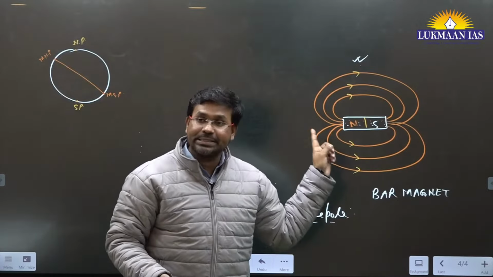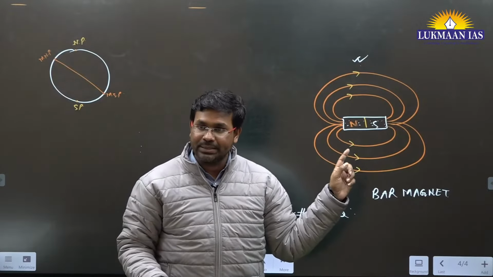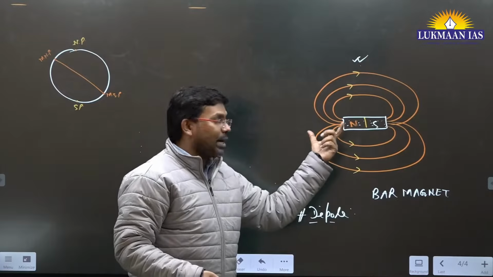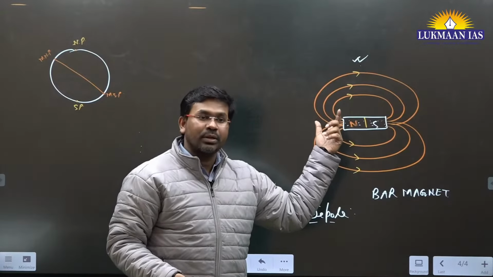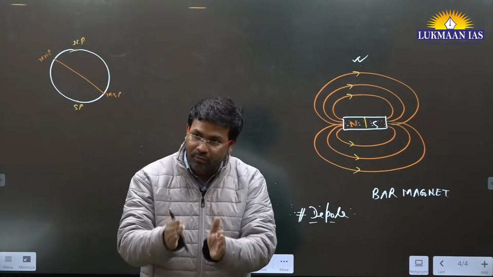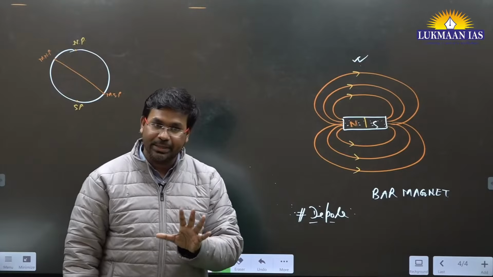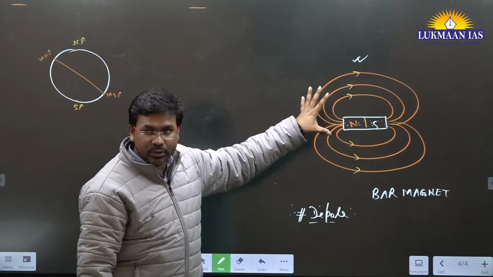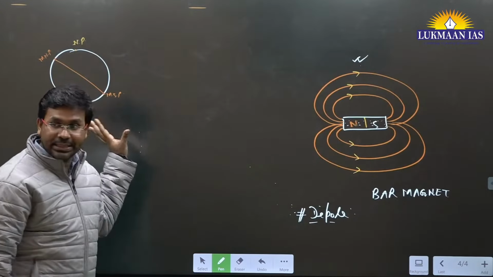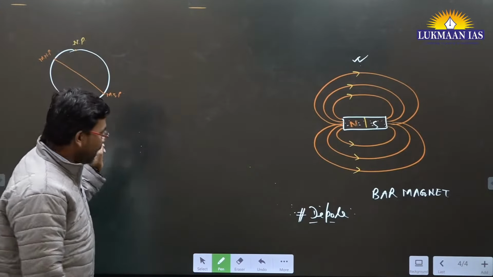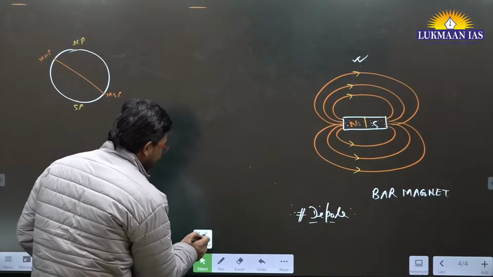A magnet always exists in dipolar format, meaning it always has two poles. No matter how small we make it, a magnet will always have two poles. Since you have understood this, now you will be able to understand the next thing as well. Now let us move back to this discussion.